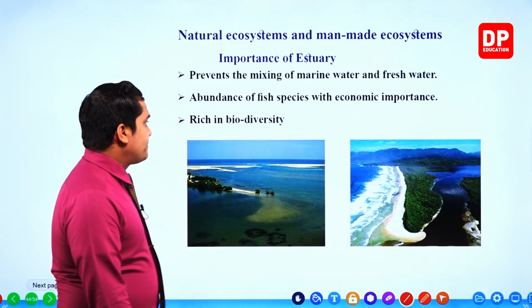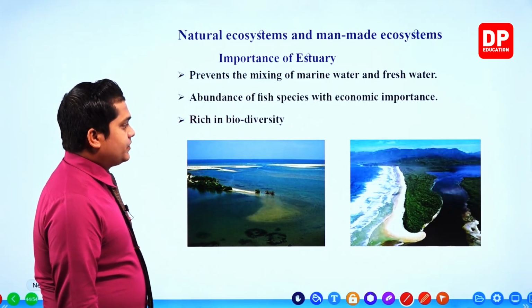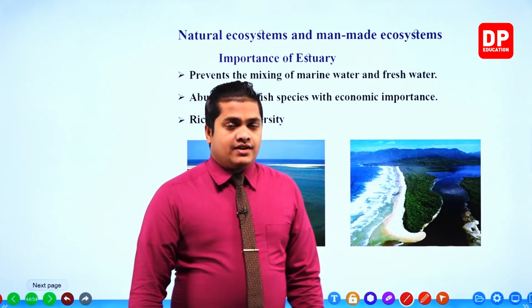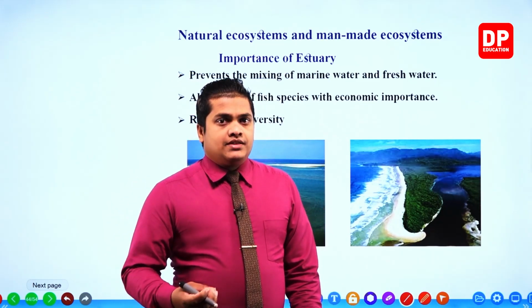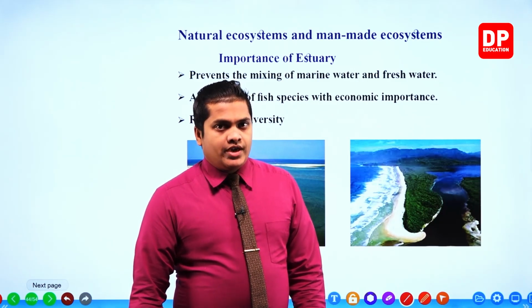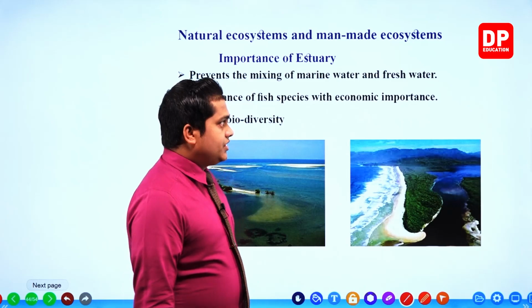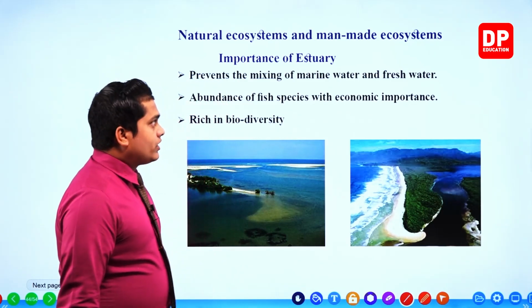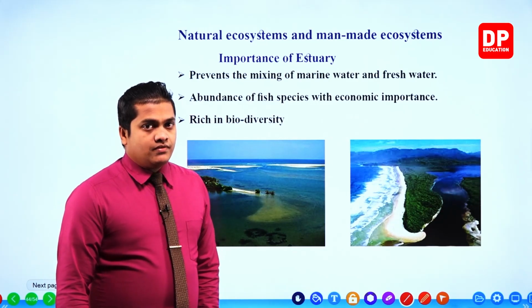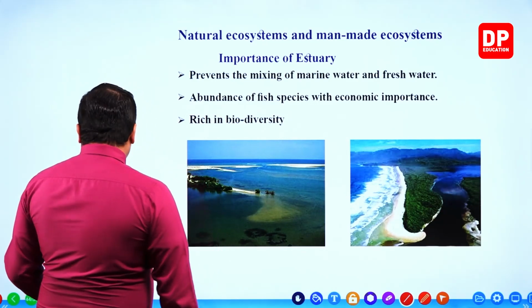Then next one, rich in biodiversity. So like I said in the earlier example also, as there are different types of organisms, these areas are very rich in biodiversity. Okay, right then. So this is the importance of estuaries. Okay, importance of estuaries. Next one.